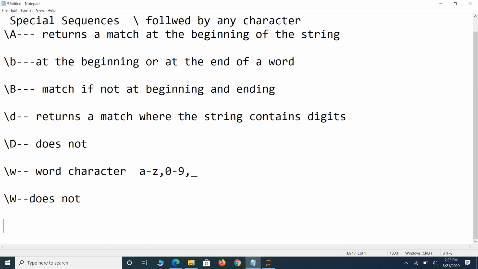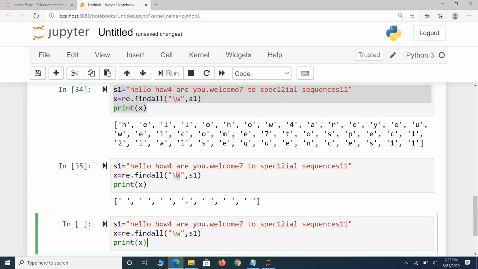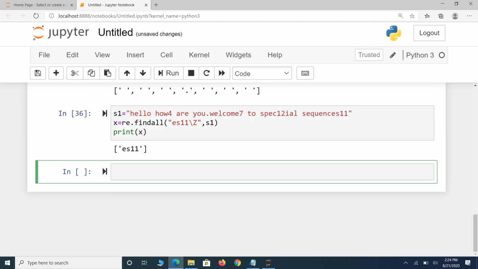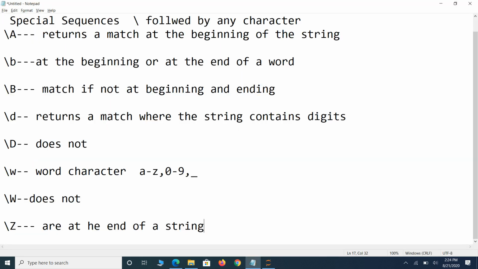Okay. And the next one is backslash capital Z. Backslash capital Z specifies whether the specified characters are at the end of a string. Suppose, see, the end of a string is some ES11, backslash Z. Okay, ES11 is present. These are some of the special characters.